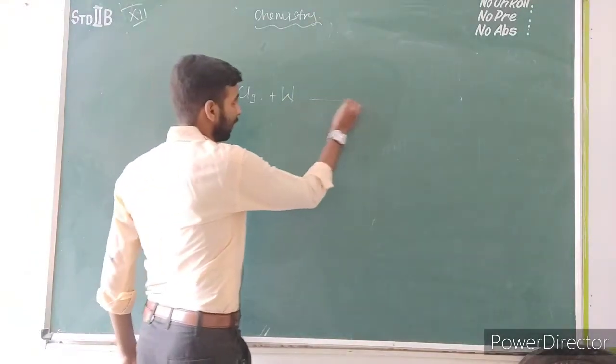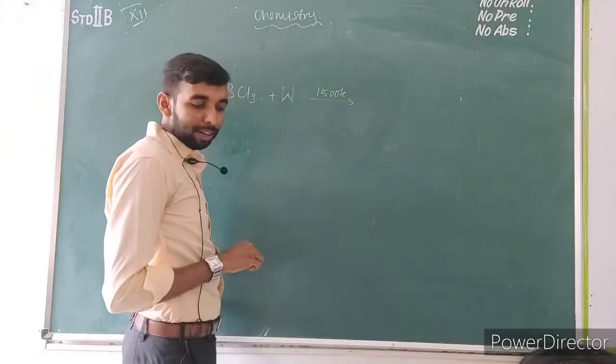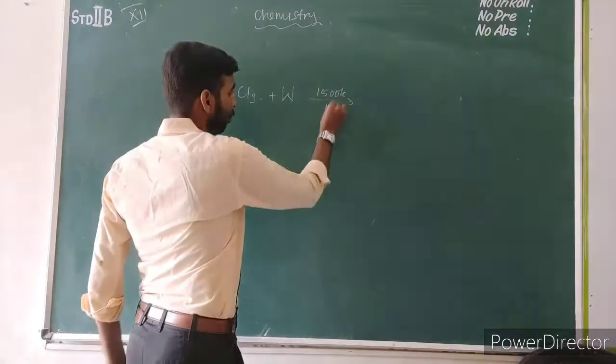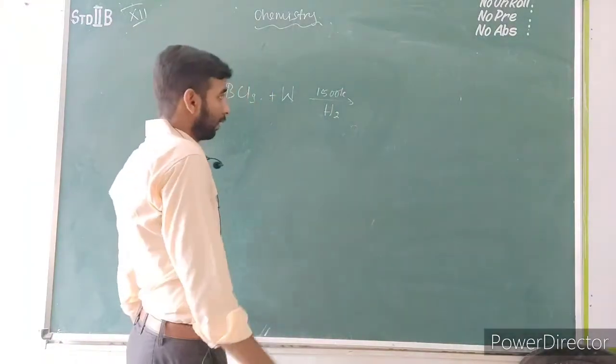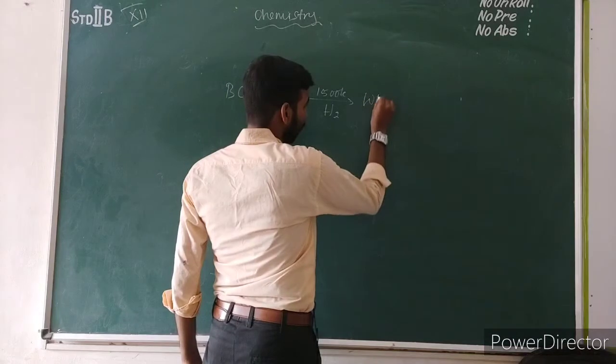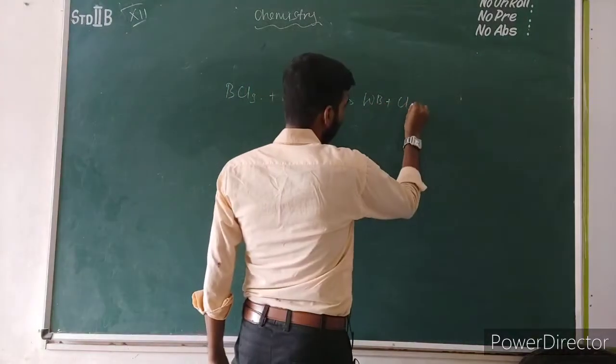If you heat this mixture up to 1500 Kelvin in presence of hydrogen, because the reaction takes place with hydrogen, you have to add hydrogen. The compound will be formed as tungsten boride along with chlorine and hydrochloric acid.